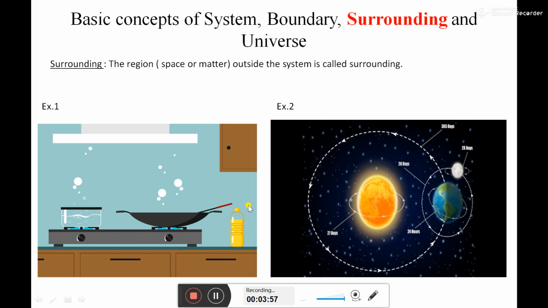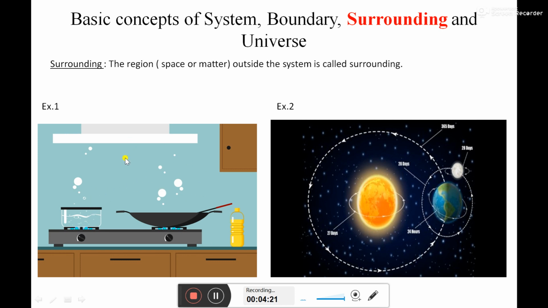In that condition, the water of that pool will be the surrounding for this system. And in between the system and surrounding there is a boundary, that is the physical boundary of this system.